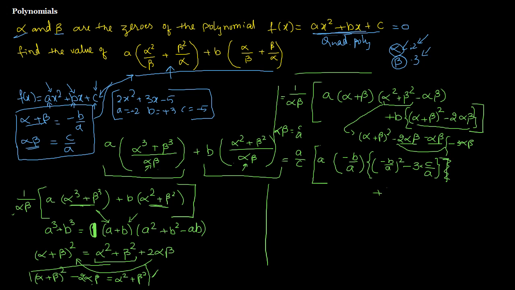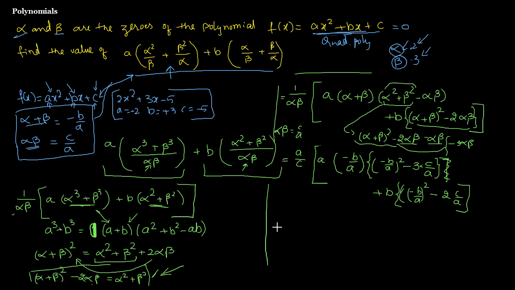Plus b, again minus b by a whole square, that's not there, minus 2 into c by a. All I have done is I have just substituted, except this, because I don't have this. Again I have to substitute that value.